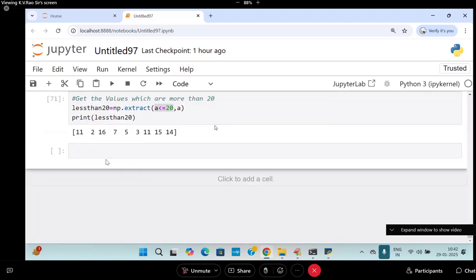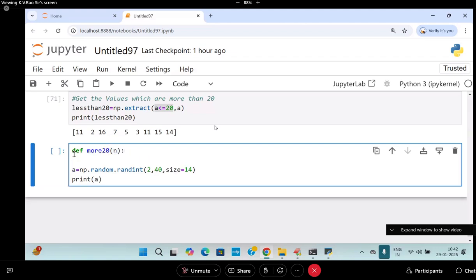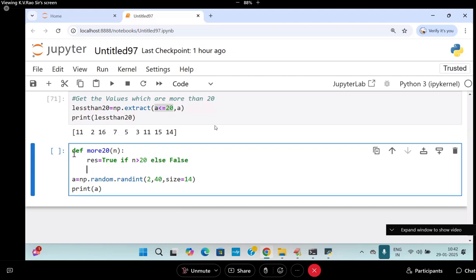Take one example. Along with this, you take one function, more_20. Now I'm taking n. What am I going to do? If n greater than 20, I will write res is equal to True if n greater than 20, else False. Return res. This is called the ternary operator in Python.